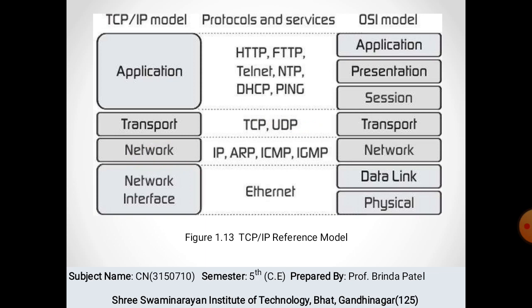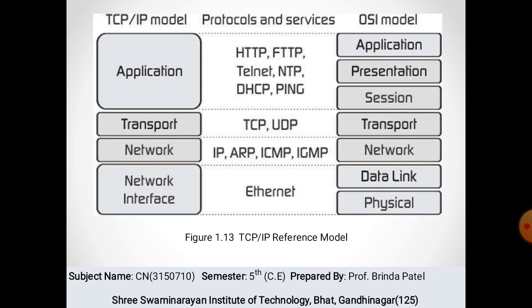Now, the network layer provides delivery of messages from source to destination, so it provides internetwork functionality. And the transport layer provides transport functionality, meaning delivery between processes using the TCP and UDP protocols.